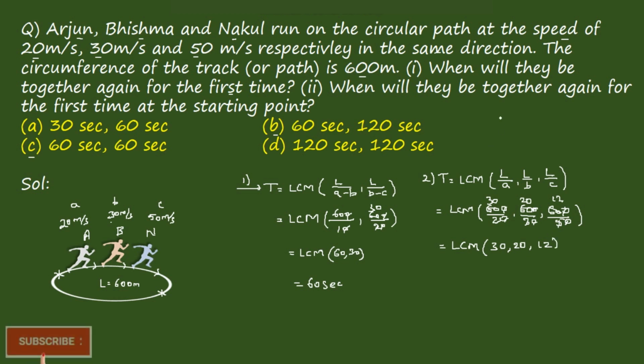So just find the value of the LCM of 30, 20, and 12. First try to remove the 10. Then you get 3, 2, and 12. Again it goes one 3 is 1, 2, and 4. Again it goes one 2 is 1, 1, and 2. Right, 2 into 4, 4 threes is 12 into 10. It becomes 120 seconds. So they will be meeting again at the starting point at 120 seconds. So answer is option B.